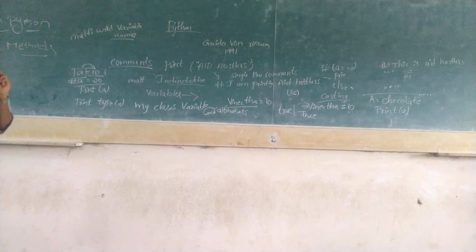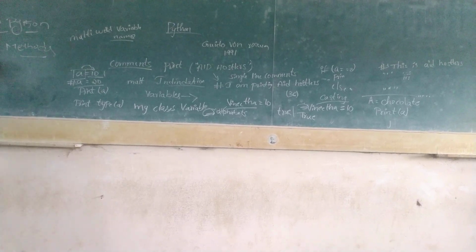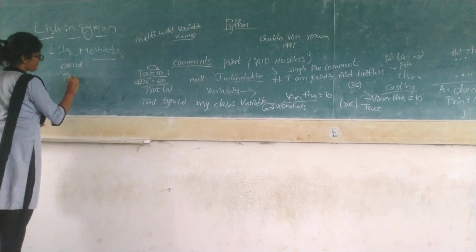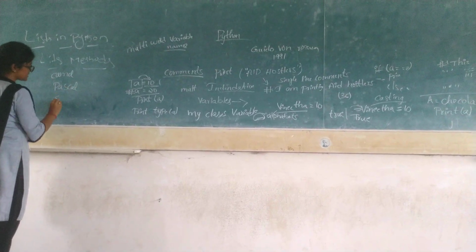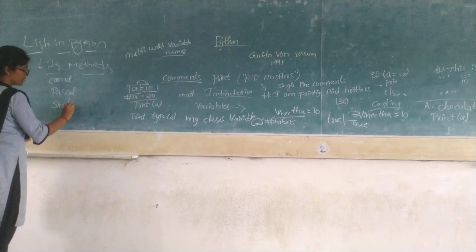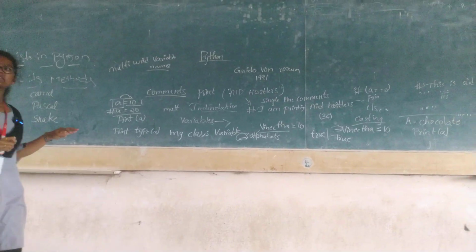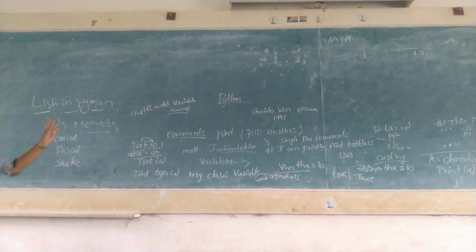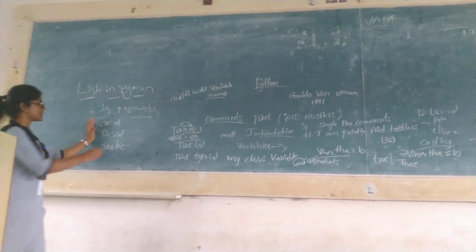For this also we have three cases: camel case, Pascal case and snake case. Did anyone hear about these three cases? Okay. For assigning multi-word variables, we have to use these three cases.